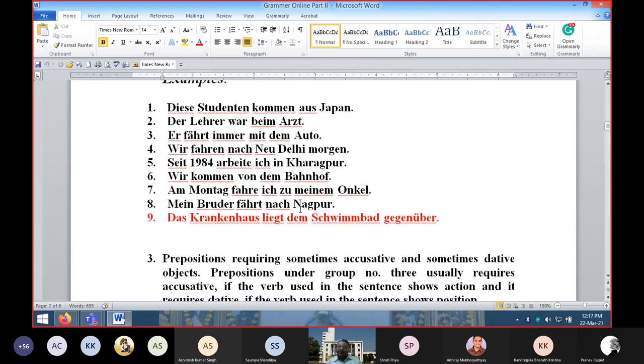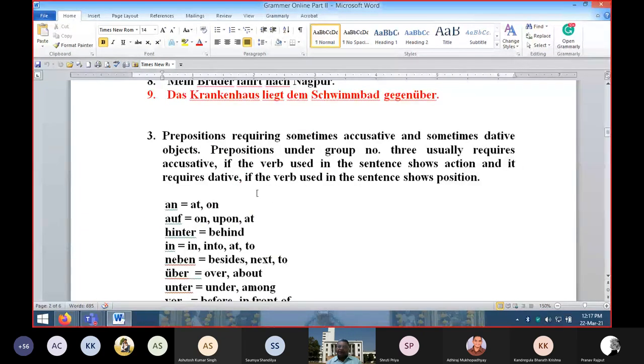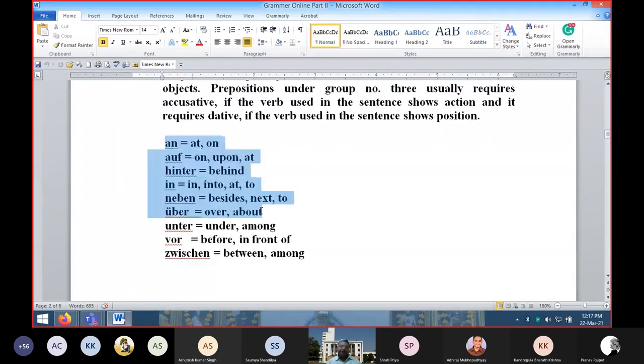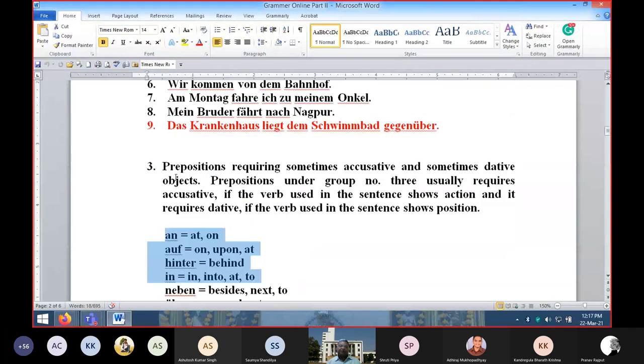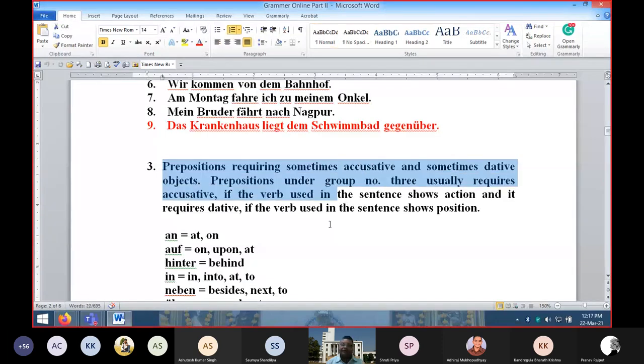The third category of prepositions are those used commonly with both, sometimes accusative and sometimes dative. When accusative, when dative? If the verb is showing some action or movement, then accusative.